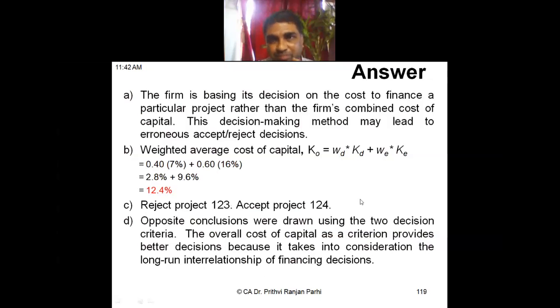When we are taking a financing decision, we take the overall cost, and the overall cost is relevant for taking investment decisions. Here, the firm is taking an investment decision, and that has to be taken on the basis of the firm's overall cost of capital or combined cost of capital, not on the basis of individual components of the capital.